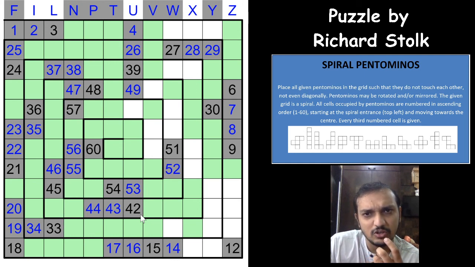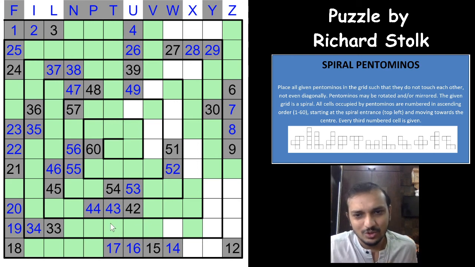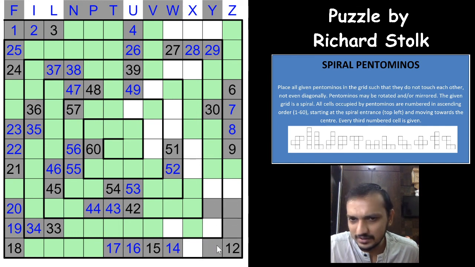So now where can you have a U? That's the logical question here. Which pentomino can be a U? Because this cannot be a U. You already have 4, 5, 6. 6 is already here. This cannot be a U. There is no way this can be a U. None of the other cells can be U. So this will have to be a U, either this way or this way. Right?